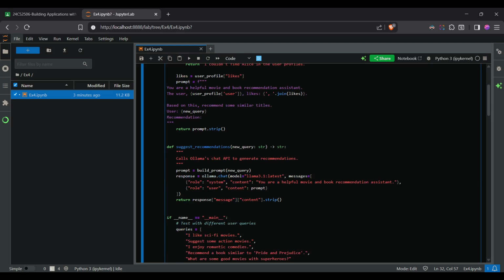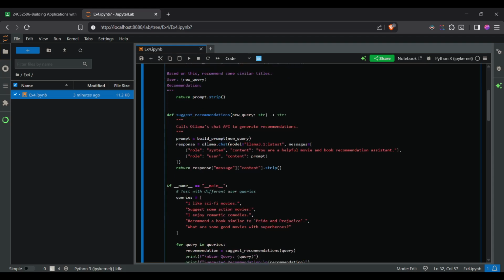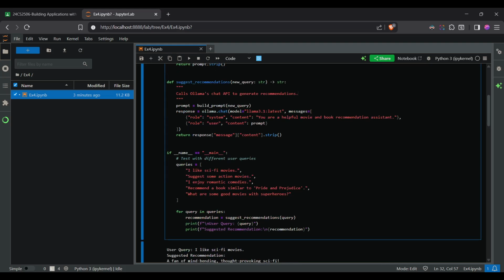Next is the suggest recommendation function. This function sends the prompt to the model using the Ollama API. Then the model returns natural, relevant recommendations based on the user's interest.